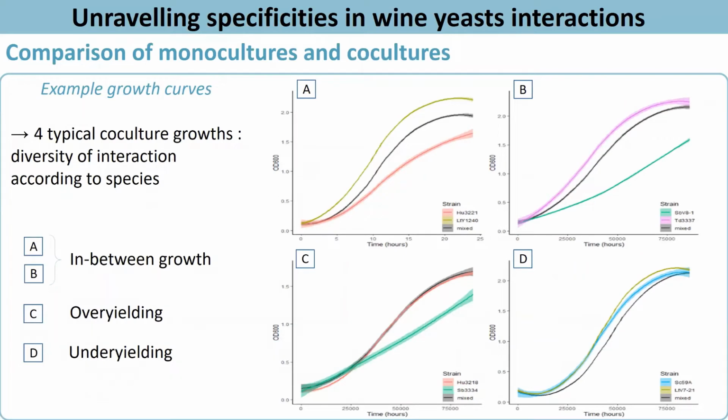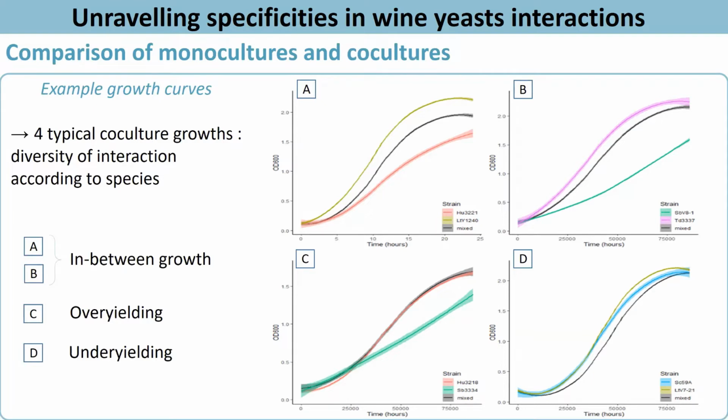When comparing to monocultures, we were able to identify 4 typical growth patterns of cocultures. 2 cases of in-between growth. In case A, the coculture, so the black curve, is close to the average of both monocultures, while in case B, the coculture is closer to the better growing strain. And thanks to the population measure, we know that Torulaspora delbrueckii 3337 is the main strain present after growth, indicating that it outcompeted Starmerella bacillaris V81.